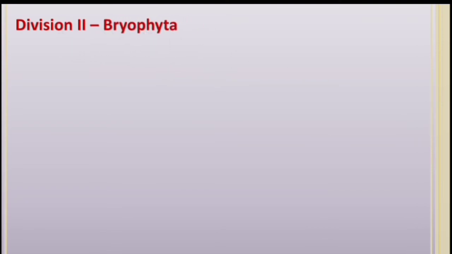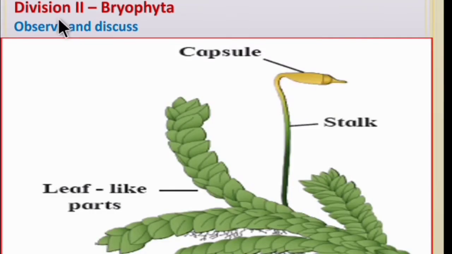Division second, Bryophyta. Observe and discuss. You may have seen a lush green soft carpet on old walls, bricks and rocks in the rainy season. Scrape it gently with a small ruler. Observe it under a magnifying lens and discuss.